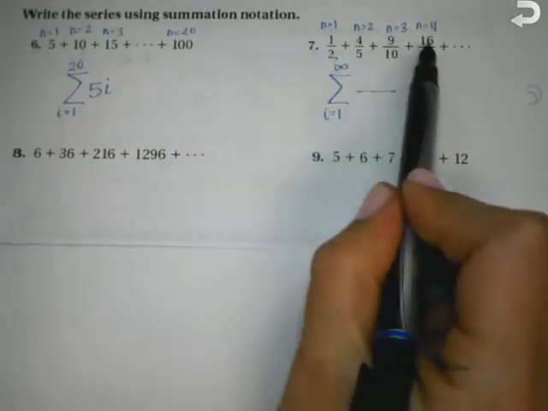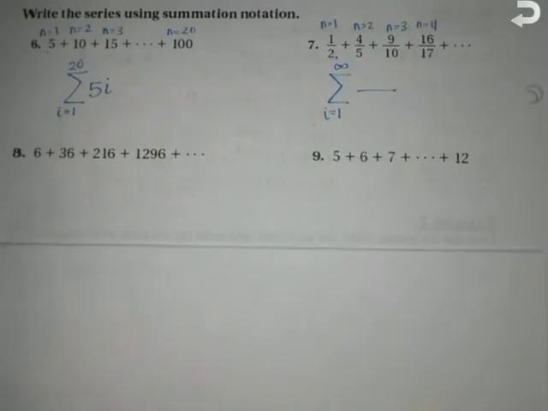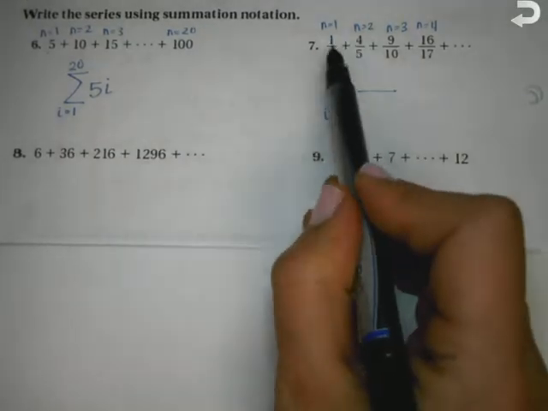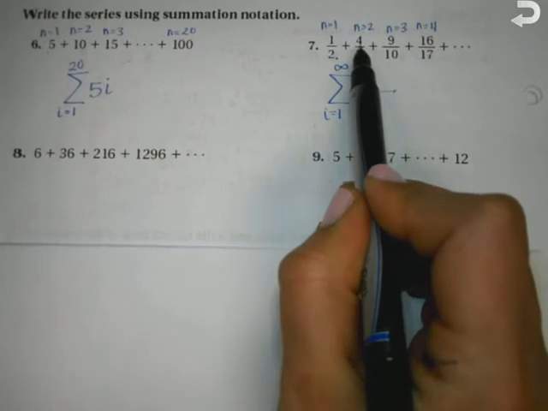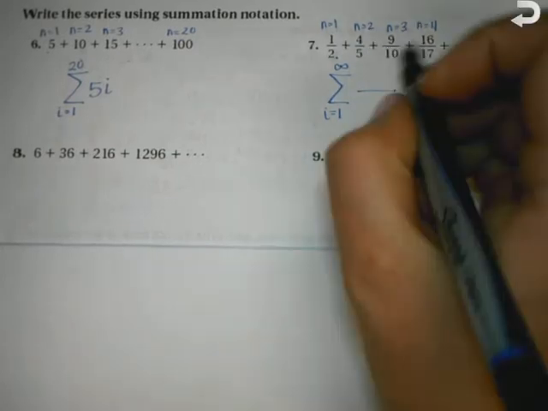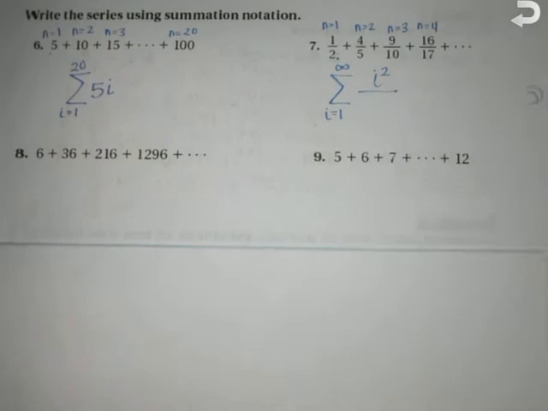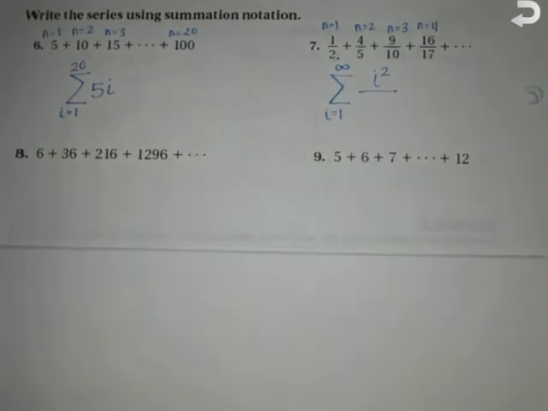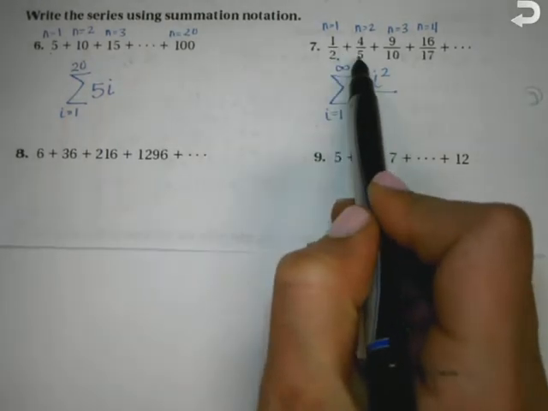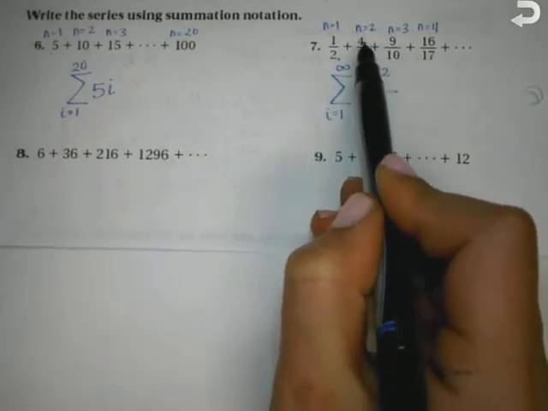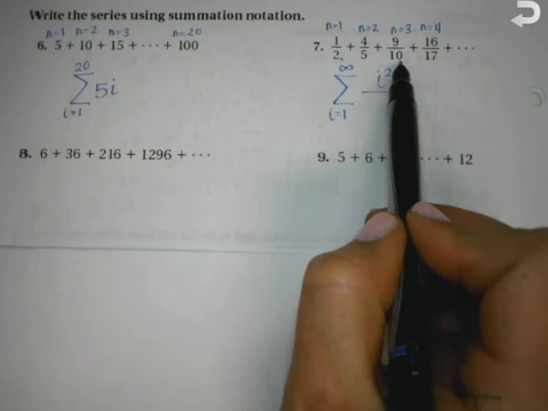1 to the second power is 1. 2 to the second power is 4. 3 to the second power is 9. So this would be i squared. So how can I get the denominator? What do you notice? It's i squared plus 1. It's the same as the numerator, but you're just adding 1, right? 4 plus 1 is 5. 9 plus 1 is 10. 16 plus 1 is 17. So the bottom is i squared plus 1. So that's your summation notation.